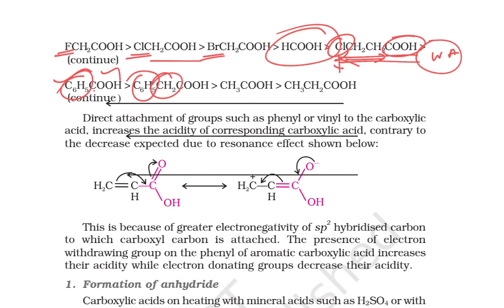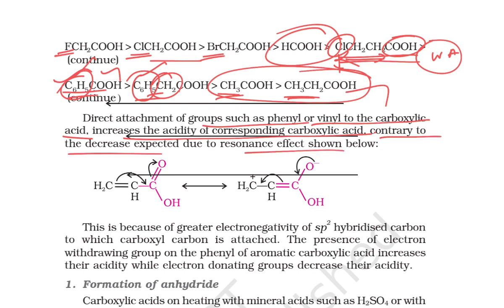Then if you are comparing these 2 acids with these 2, these have the electron withdrawing group or minus I inductive effect. Okay, electron attracting group is there, so these 2 are more acidic compared to these 2. As I told you already, if the number of carbons increases, acidity also decreases. Direct attachment of groups such as phenyl and vinyl in the carboxylic acid increases the acidity, contrary to the decrease expected due to the resonance effect.